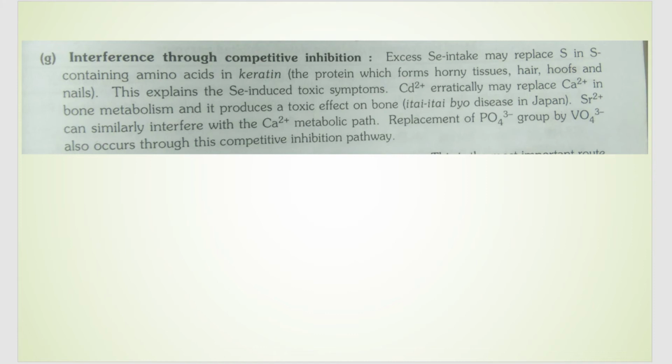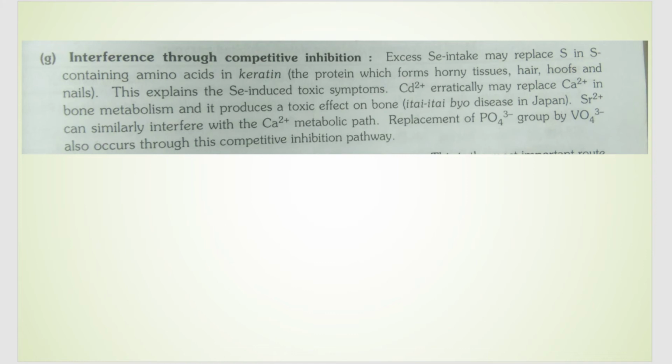Like, in case of selenium, it takes the place of sulfur in sulfur containing amino acids. Sulfur should have been attached over there, but due to competitive inhibition, selenium goes first and occupies that place.